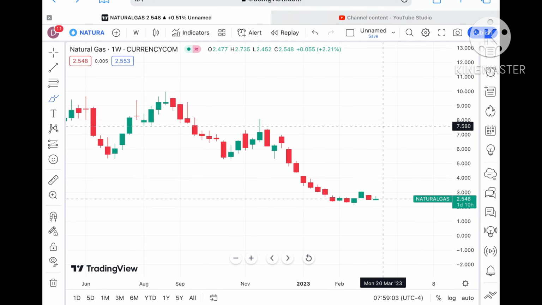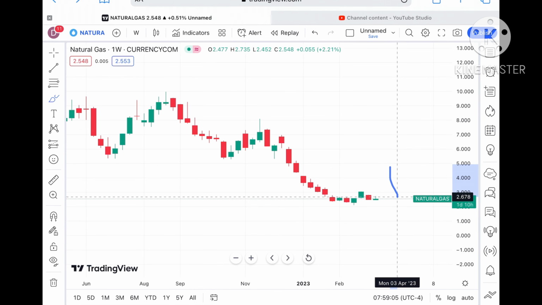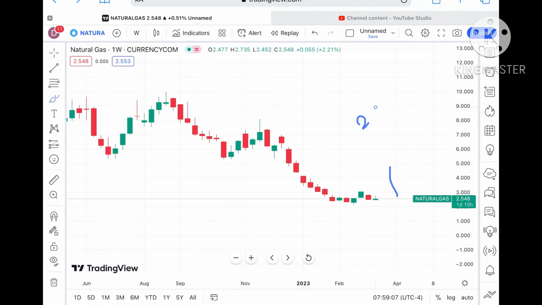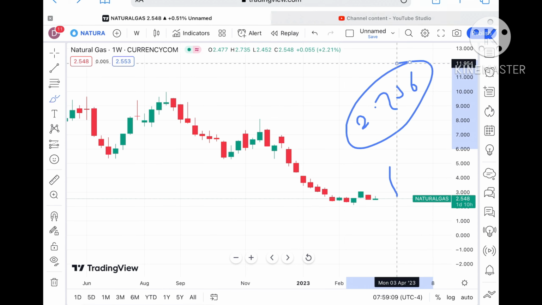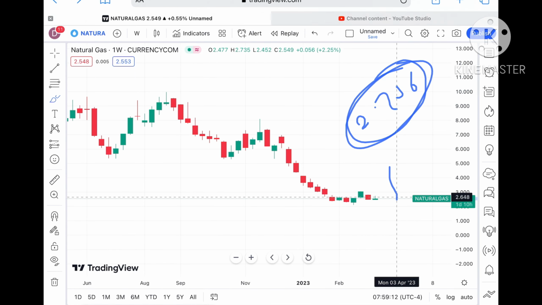Okay, so suppose the price sustains this particular level, chances are very high, yes, it can sustain this level and can touch a level of around $2.736, and this is the level which is already a weak resistance.